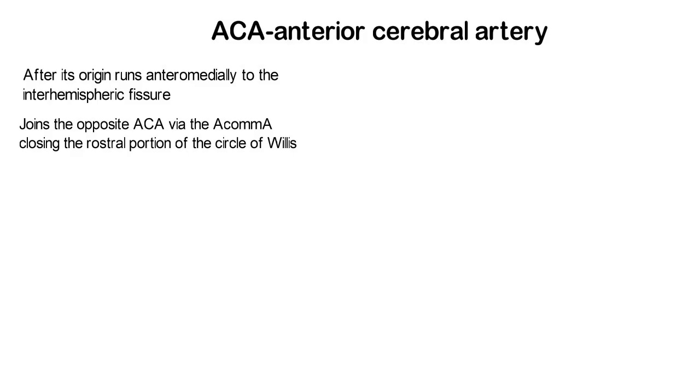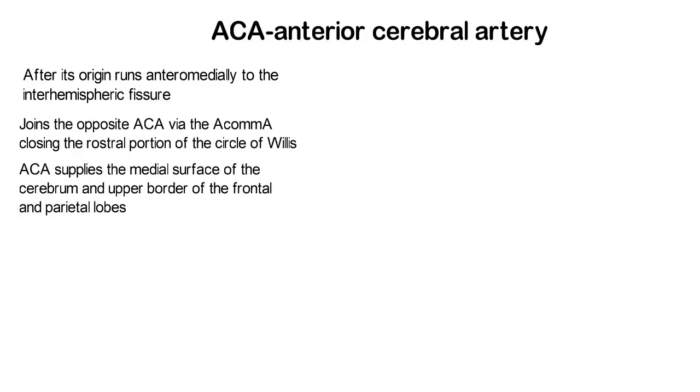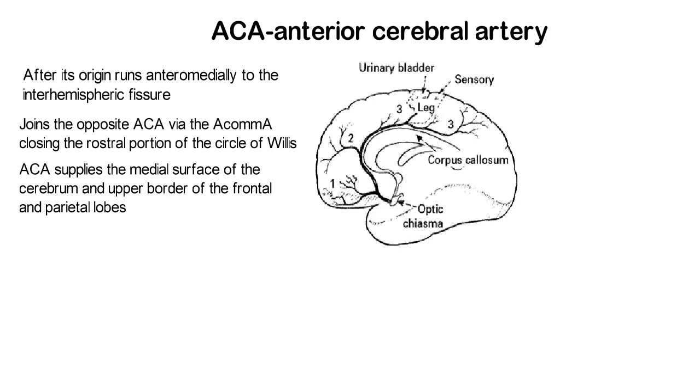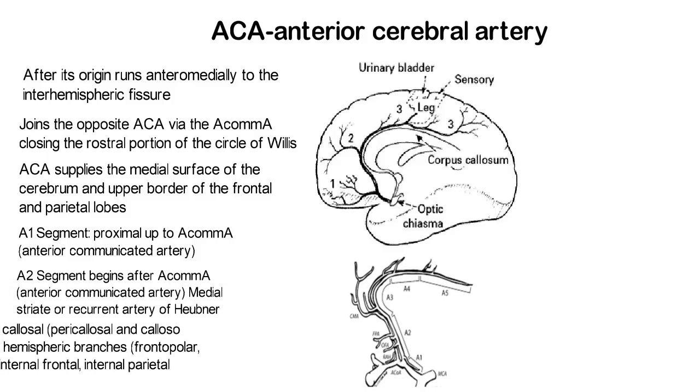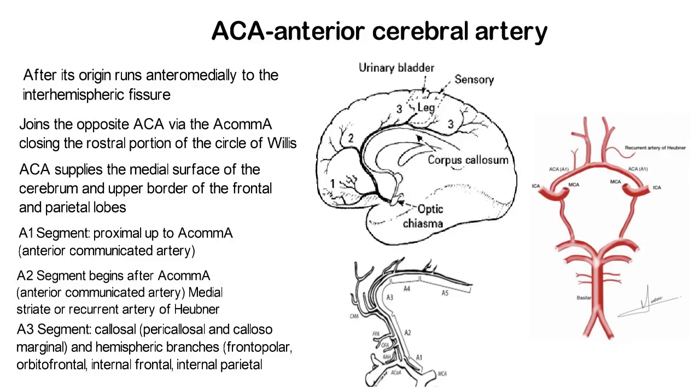Anterior cerebral artery. After its origin runs anteromedially to the interhemispheric fissure. Joins the opposite ACA via the anterior communicating artery, closing the rostral portion of the Circle of Willis. ACA supplies the medial surface of the cerebrum and upper border of the frontal and parietal lobes. A1 segment, proximal up to the anterior communicating artery. A2 segment begins after the anterior communicating artery, medial striate or recurrent artery of Heubner. A3 segment, callosal and hemispheric branches.